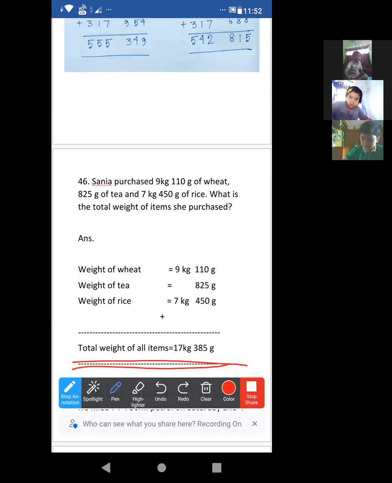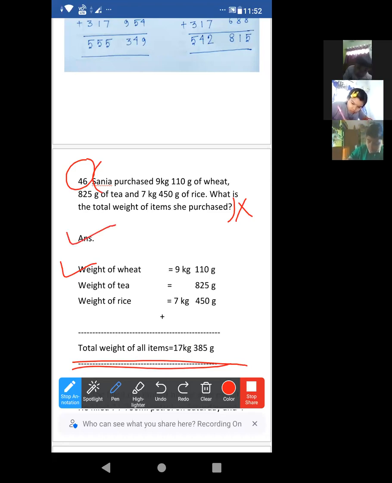Do it first. Write the statement properly. Don't write the question, don't copy the question. Just 46 and this answer.